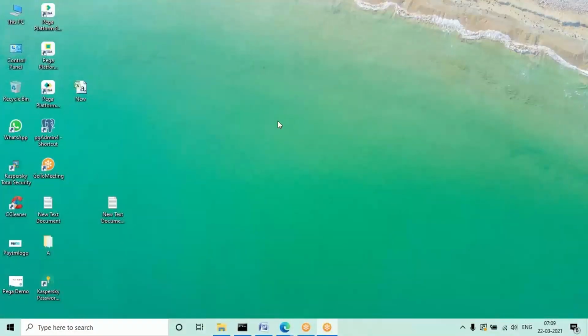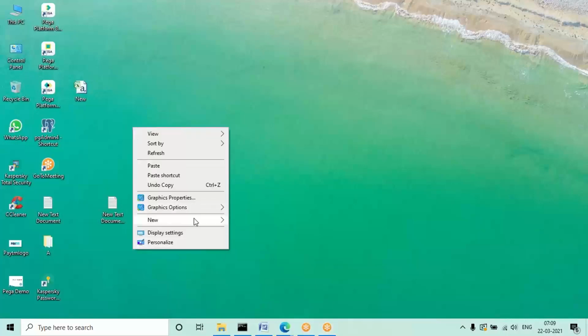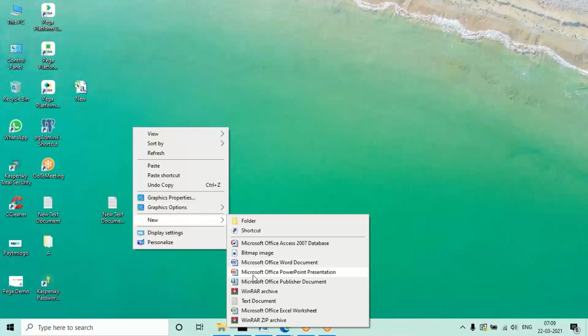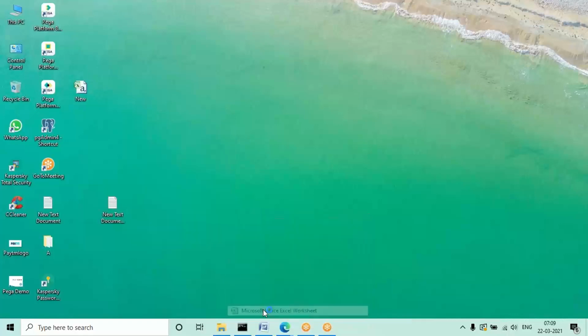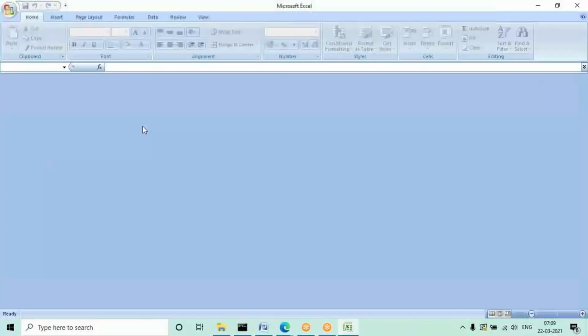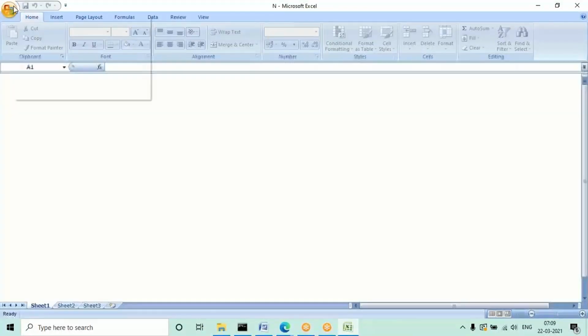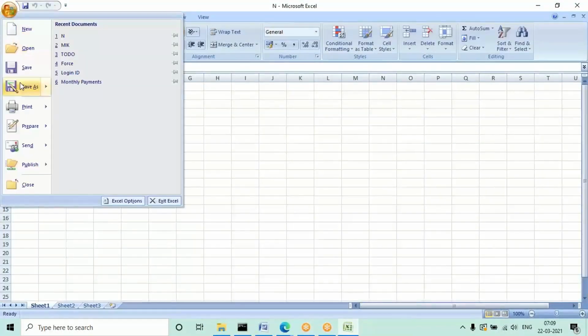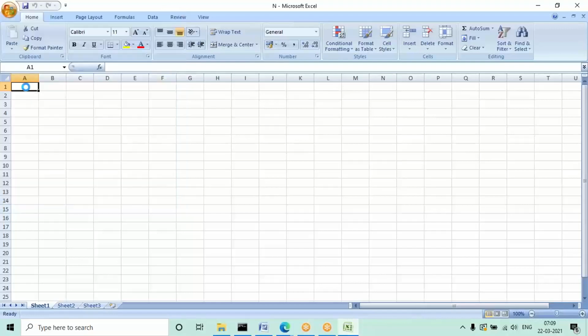It will be a format like CSV format. Let's see how to create a CSV file. Let's see one example. In your system, try to open some Excel file. Open any Excel file and use the save as option.